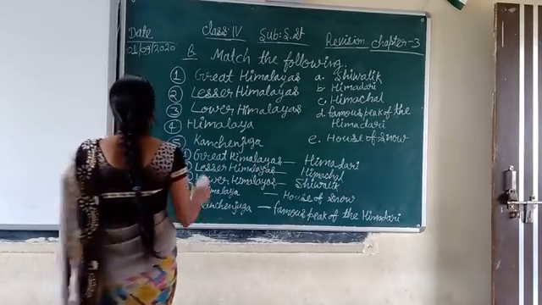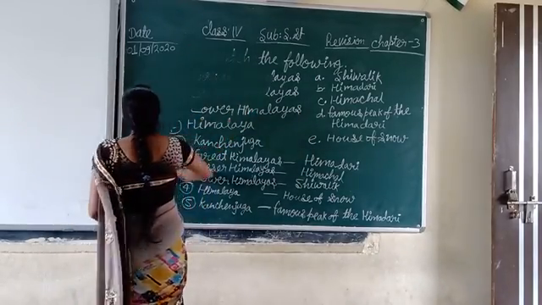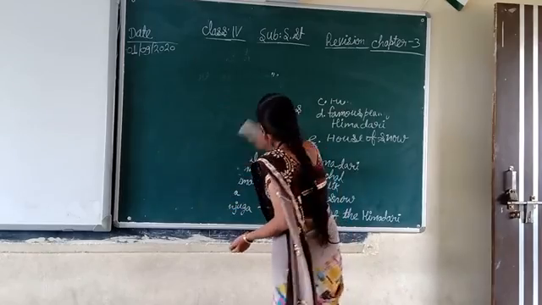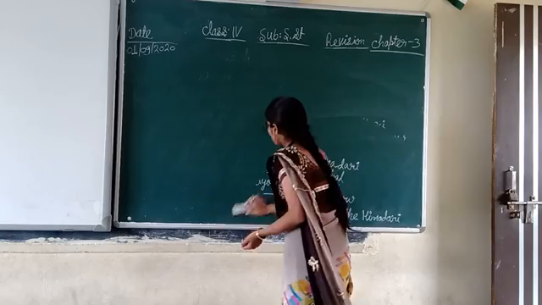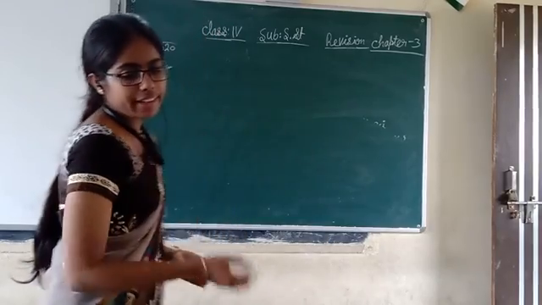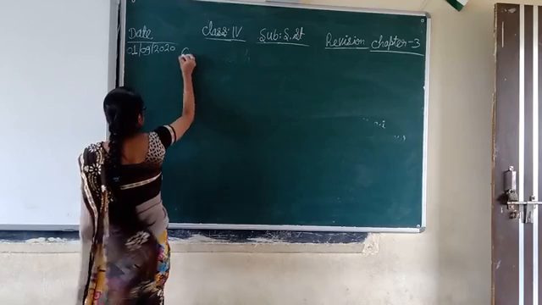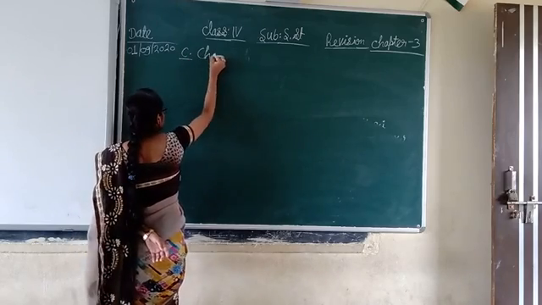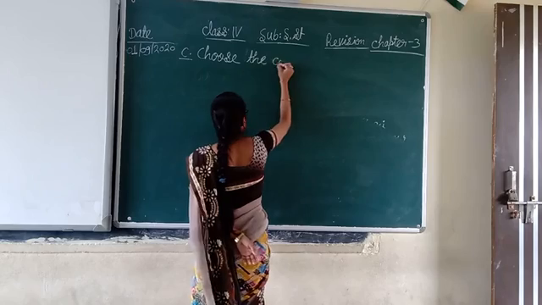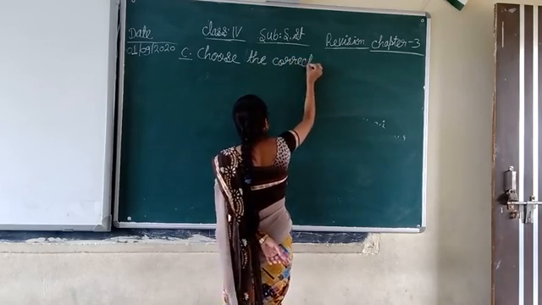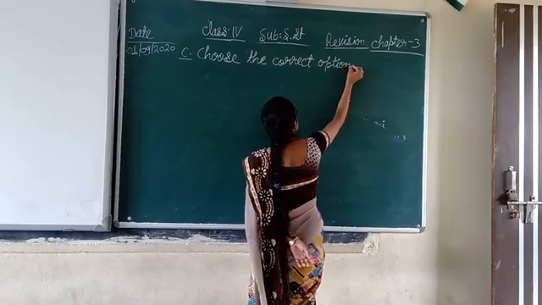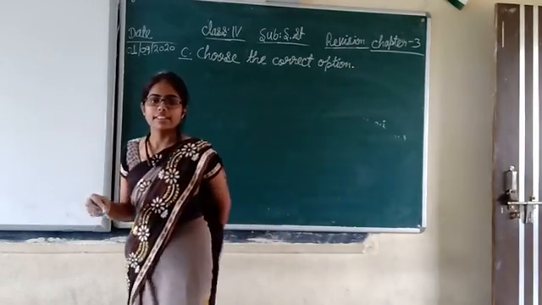Now, let's start the next exercise of the chapter. Choose the correct option. Let's start revising. You have to read and write along with me. In your book it's given as tick the correct answer, but during the exam or in the question paper it will be written as choose the correct option. And you have to write the answer from the options given here.